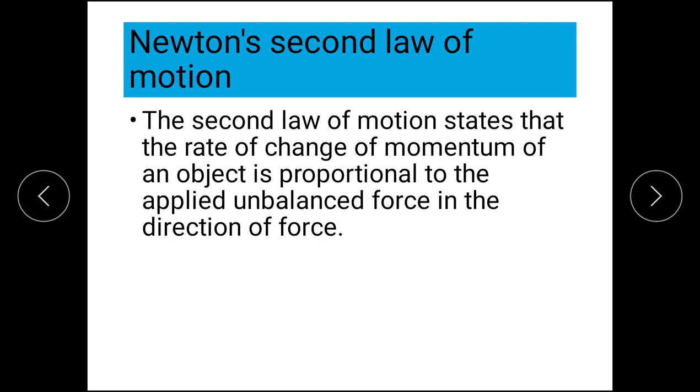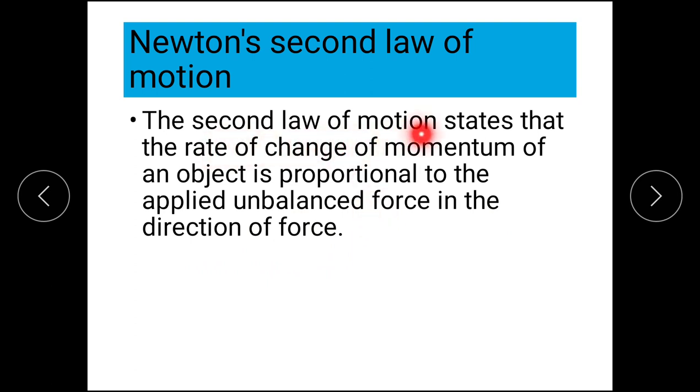Newton's second law of motion. The second law of motion states that the rate of change of momentum of an object is proportional to the applied unbalanced force in the direction of force. So what is the statement?